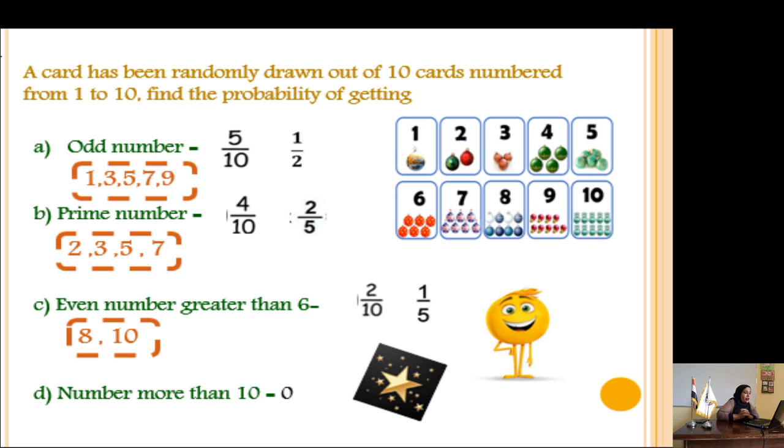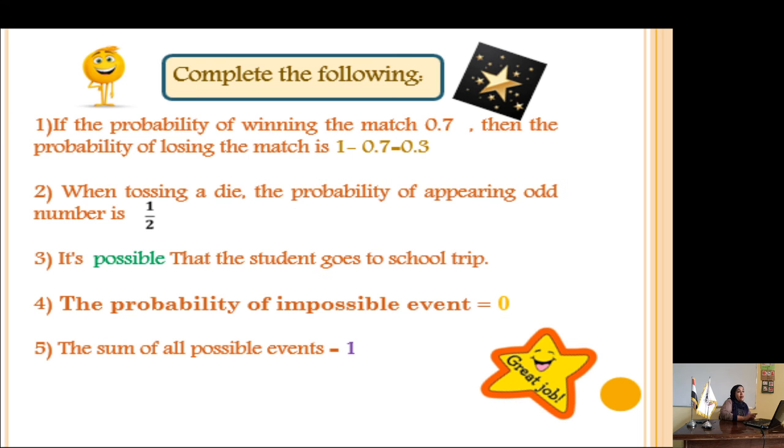What is the probability to get an even number greater than 6? What are the even numbers greater than 6 here? It's 8 and 10. So 2 outcomes out of 10, 2 over 10. Divide both numbers by 2, it's 1 over 5. What is the probability to get a number more than 10? There is no number more than 10 here, so the probability is equal to 0. You must write the probability as a number. Don't write impossible. You must write 0. Probability is a number or fraction.